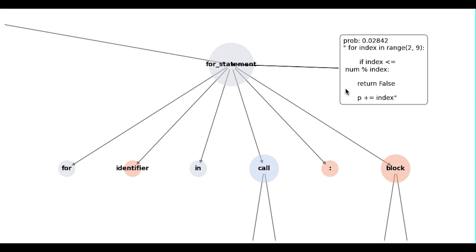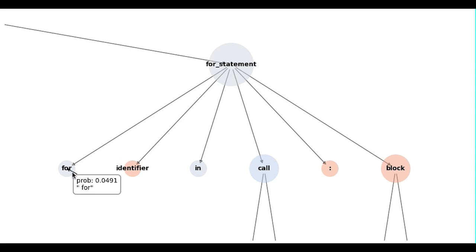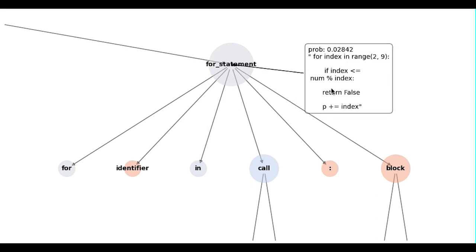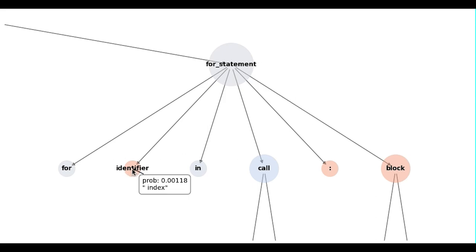In this prediction, the for statement that was predicted obtained a probability of 0.02, while the keyword for defining the loop obtained a 0.04 confidence value. We can also inspect another element such as the iterator variable that is called index, which obtained in this case a lower probability value. In this representation, the blue nodes are the ones that obtained the highest probability, while the red ones are the ones with the lowest probability.